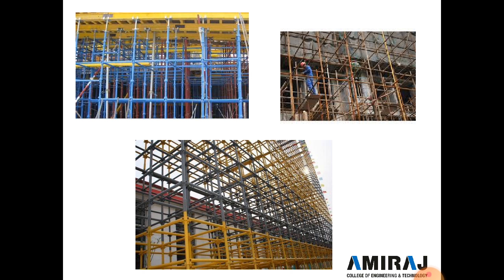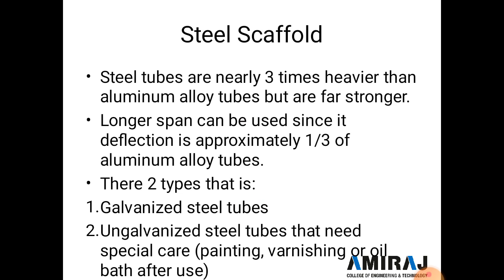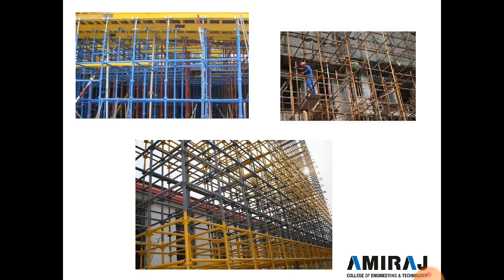Now see this figure. These figures show steel scaffolding. After use, coloring is required, but if we use a coating material on the scaffolding, no coloring is required. One disadvantage is that it erodes in a short time, because water is used in construction and water erodes the steel structure.